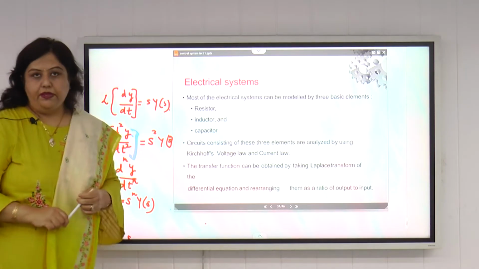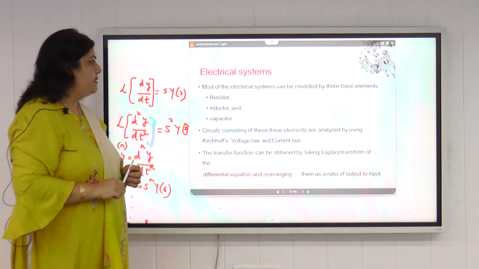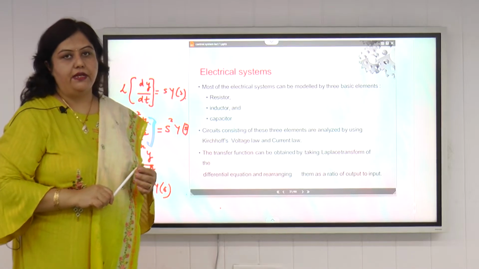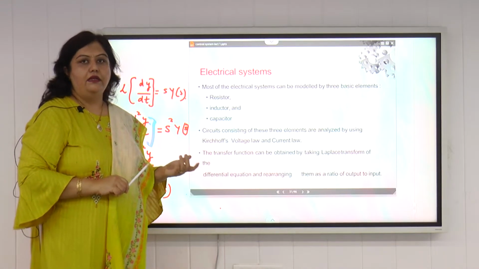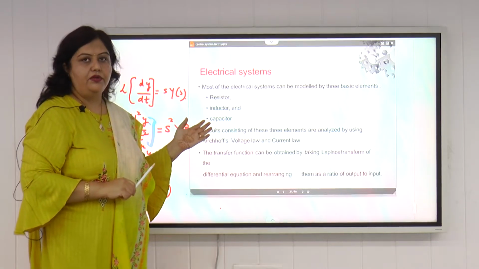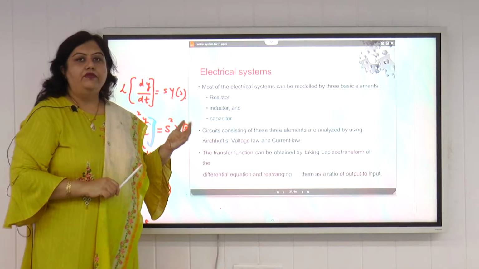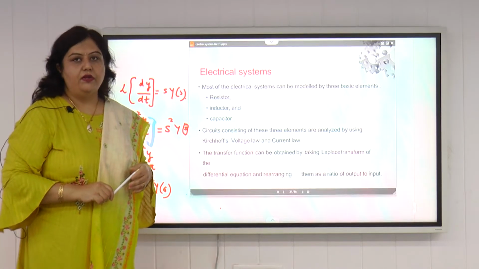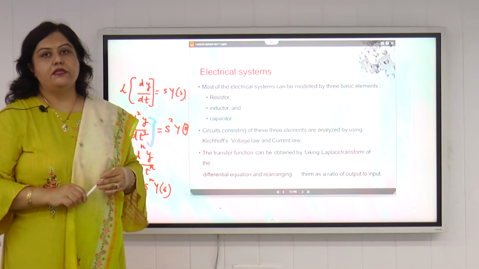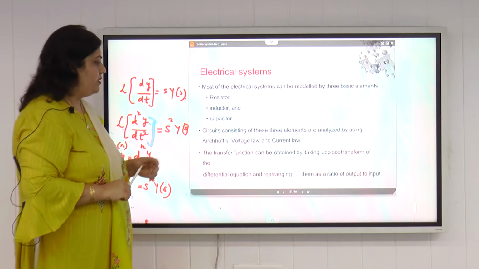Now we come to the mathematical modeling of the electrical system. Any electrical system can be modeled by three basic elements, as we all know: resistor, inductor and capacitor. And for doing the mathematical modeling we need some basic laws. The basic laws used for the mathematical modeling of electrical systems are KCL and KVL, Kirchhoff's current law and Kirchhoff's voltage law.